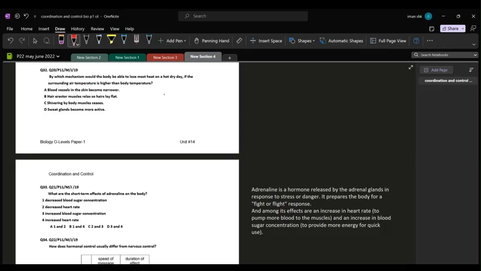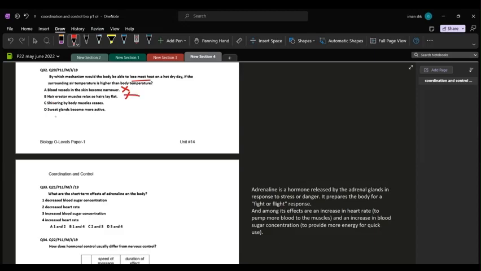That means if it is hot outside, how will the body lose most of its heat to prevent overheating in the body? Do blood vessels in the skin become narrower? This is absolutely wrong because if they become narrow or constrict, they would retain heat inside. And already, if the temperature is hot and the body wants to lose heat, we cannot retain the heat inside. The hair erector muscles relax so hair lie flat. This is one of the mechanisms that would be initiated, but it would not help in losing most of the heat. So we have to just select that option, that mechanism which promotes more heat loss.